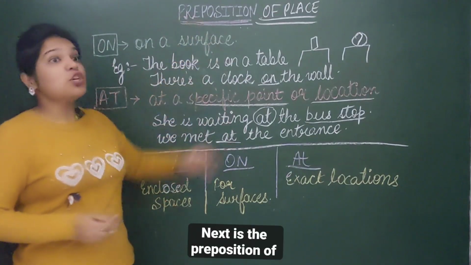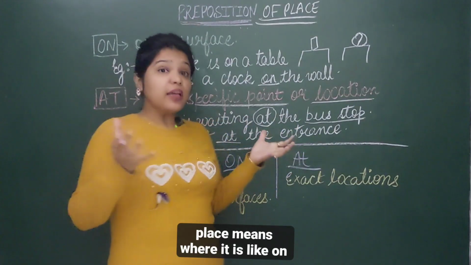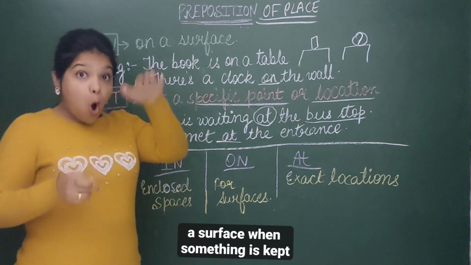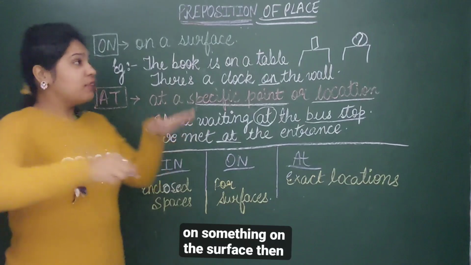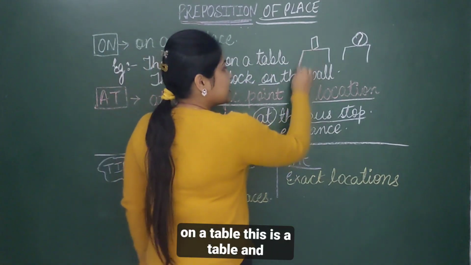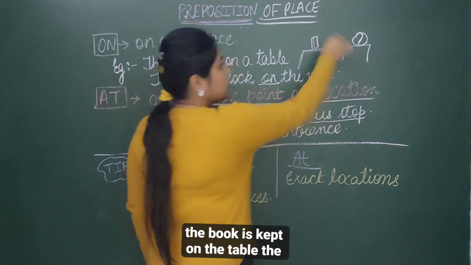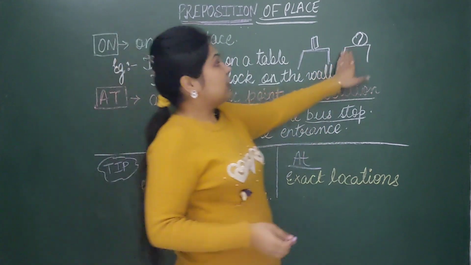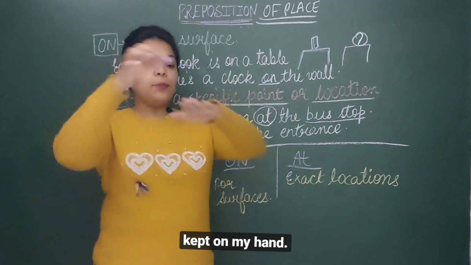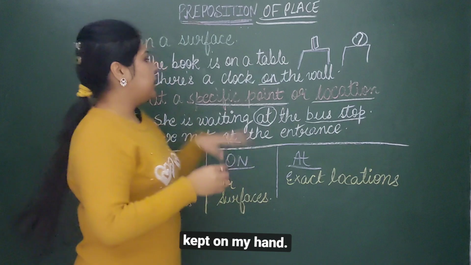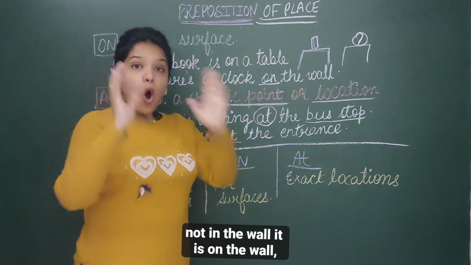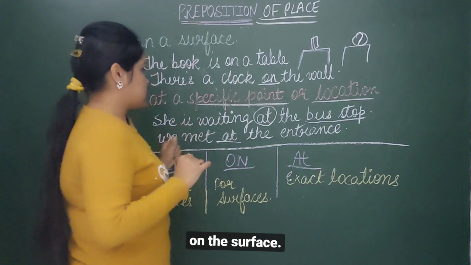Next is the preposition of place on, like on a surface. When something is kept on something, on the surface, then we use on. Like the book is on the table. This is a table and the book is kept on the table. The ball is on the table. The chalk is kept on my hand. Like this. There's a clock on the wall, not in the wall. It is on the wall, on the surface.